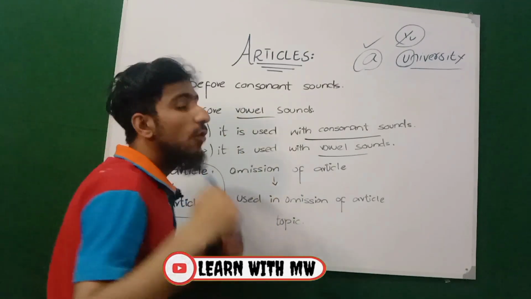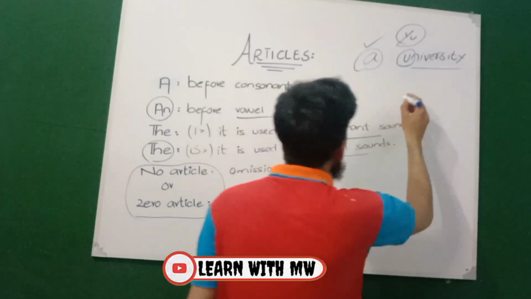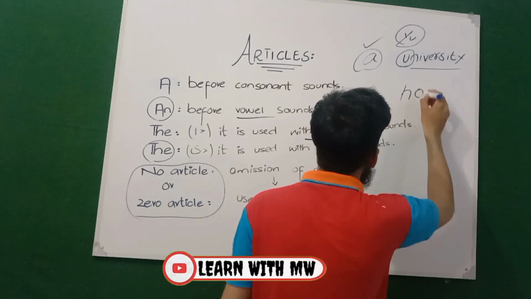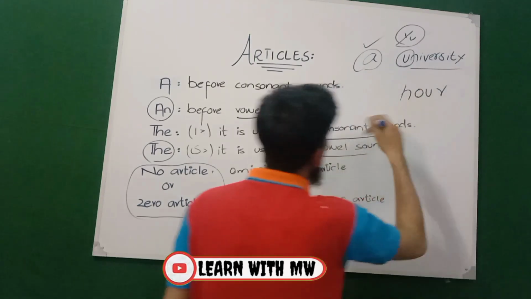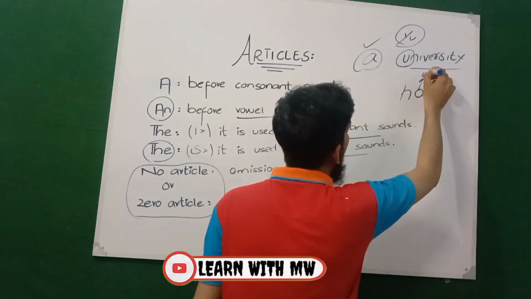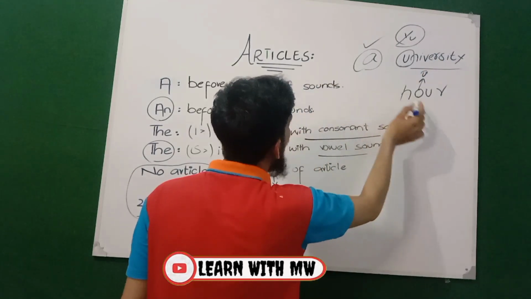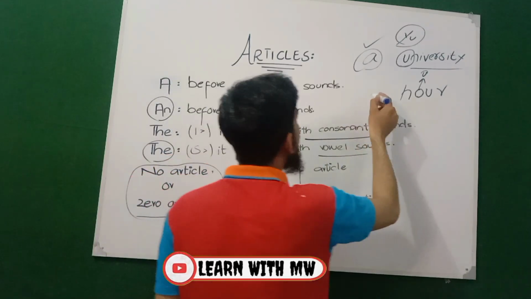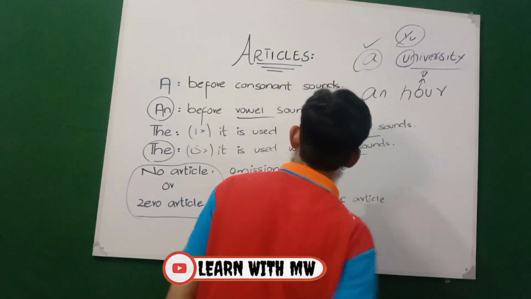Now, before a vowel sound, keep in mind, I'm writing another example: hour. In "hour", the H is silent. So here comes the vowel sound "ou". So before a vowel sound, we will use "an".